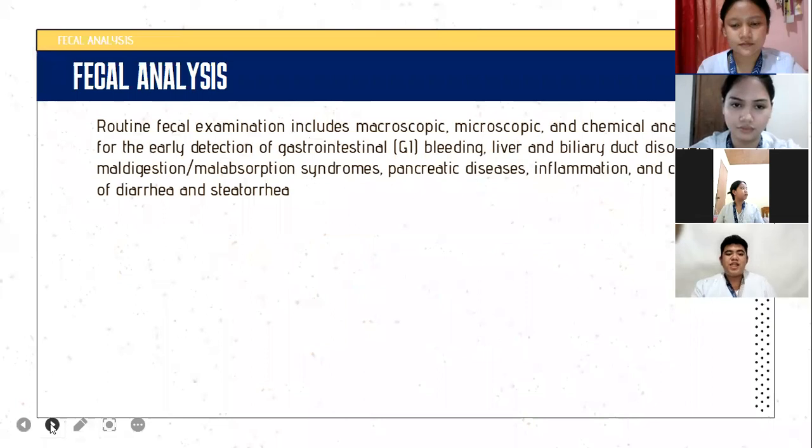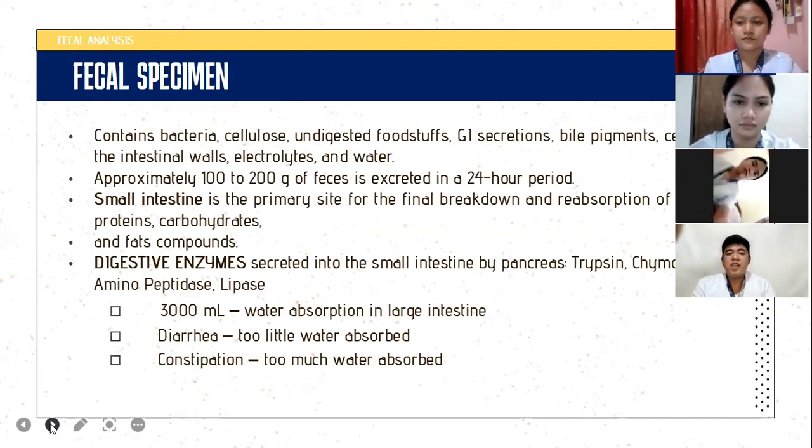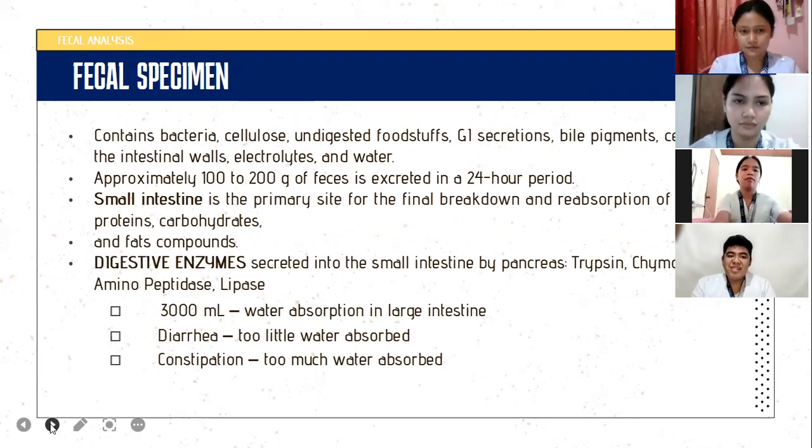Routine fecal examination analyzes and detects some clinical significances and disorders, such as in the gastrointestinal system, such as the small and large intestine. Let's talk about the physiology of feces. Fecal specimen contains bacteria, cellulose, undigested foodstuff, GI secretion, bile pigments, cells from the intestinal walls, electrolytes, and water. Approximately 100 to 200 grams of feces is excreted in a 24-hour period.